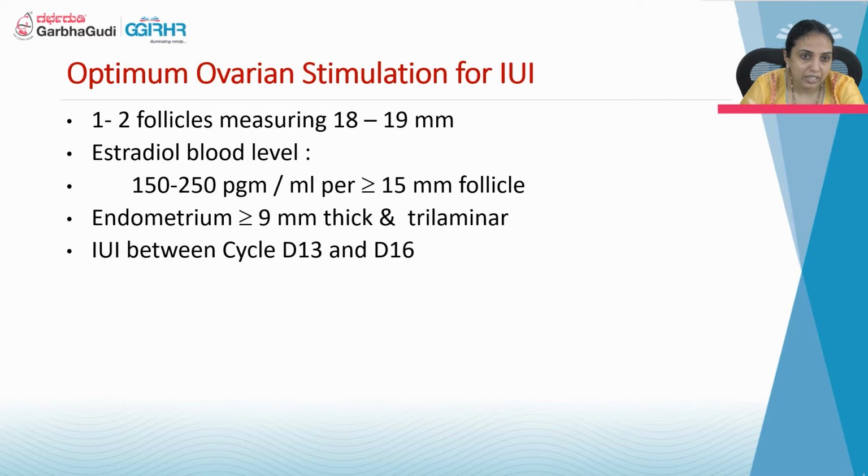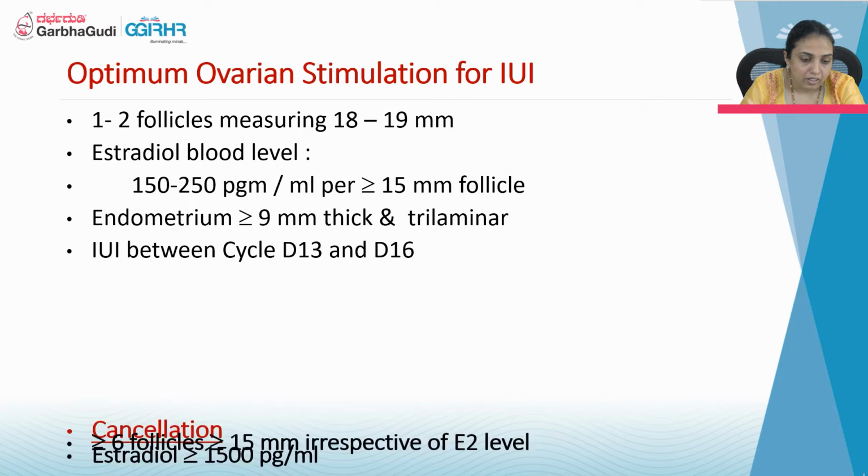Ideally the endometrium should be around 9 mm. If it is around 8 to 10, it is also good. The pattern should be very good, like a triple line pattern with a good flow. If we do IUI between day 13 to day 16, the success rate will be higher compared to doing IUI early. If the follicle recruitment occurs early or slightly late, the success rate will be less.